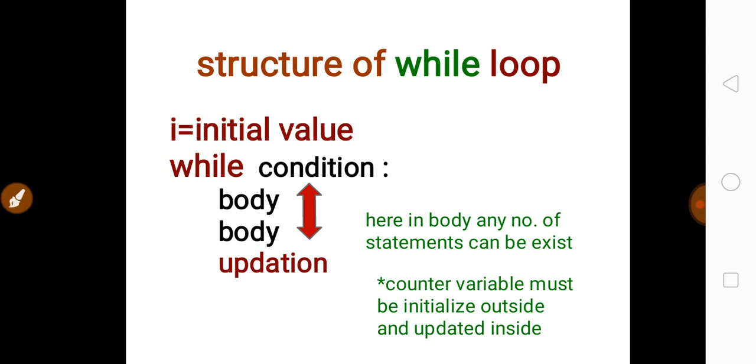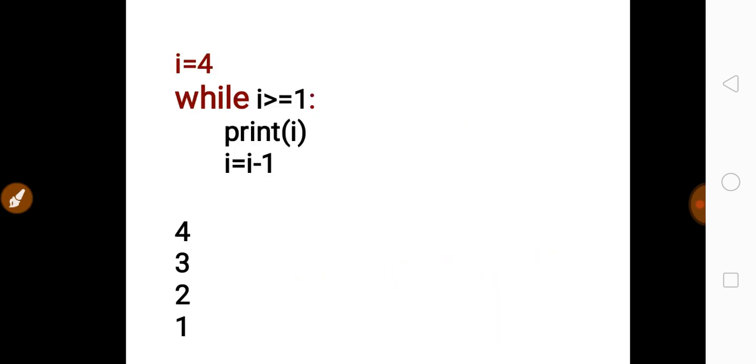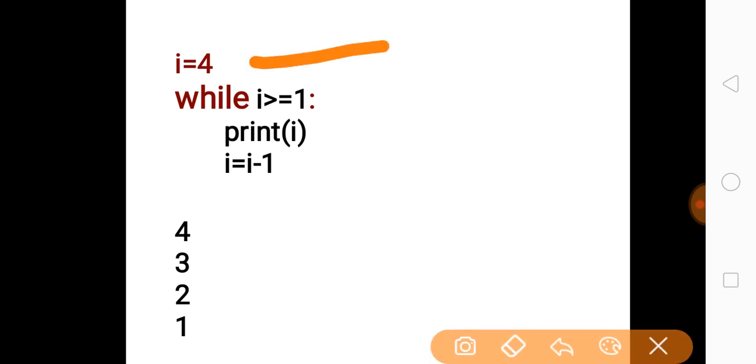Now we have another example. I have used a while loop to print numbers in reverse. In reverse we need to go downward, so I have initialized the value of I with 4. If you look carefully at the condition, I have given I greater than or equal to 1, meaning the condition will be true as long as I remains greater than or equal to 1.